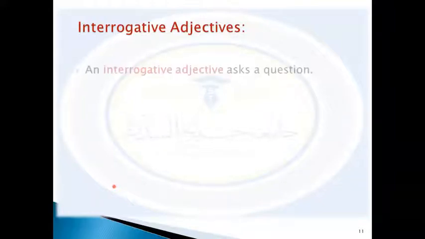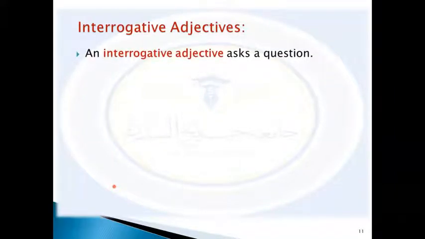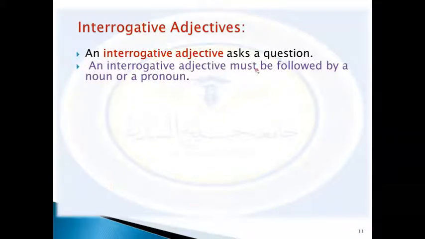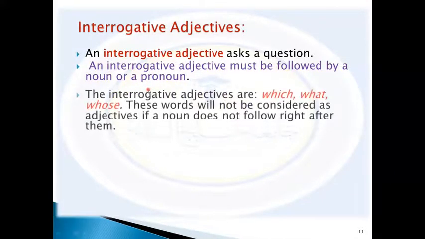Interrogative adjectives. An interrogative adjective asks a question. When you say ask a question, that is used in questioning, like words such as what, where, when, and such types of forms. Think of them as interrogative adjectives. They participate in asking questions; they are question words. An interrogative adjective must be followed by a noun or pronoun. Interrogative means questioning.